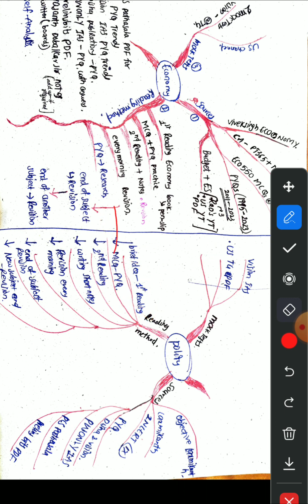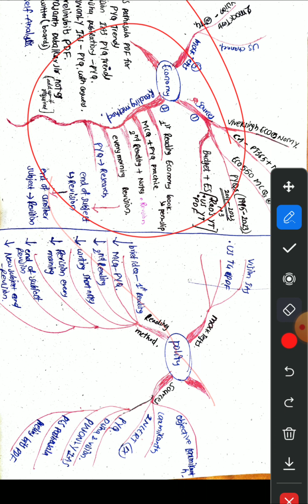Then the end of the subject revision. After completing these whole steps, we will revise it at the end of the subject, and another time as well. After this, we will study another subject. In the next 15 days there will be another subject. After completion of that subject, we will revise that new subject. At the same time, we will revise this subject, economy.